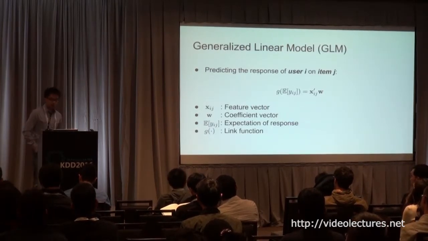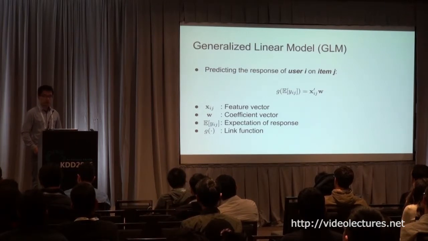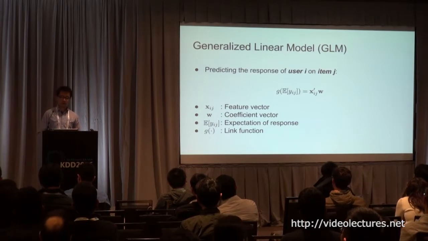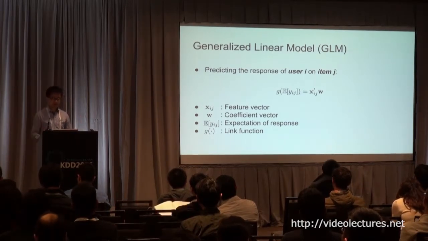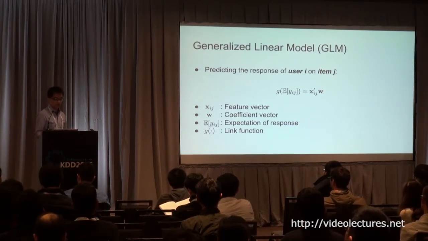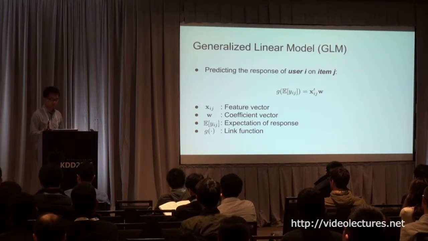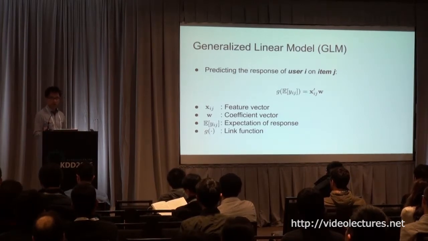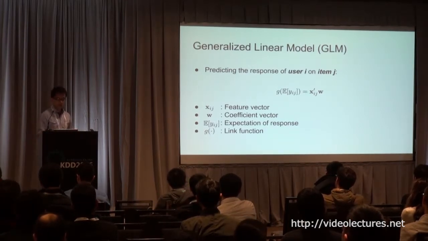So the first model we are going to look at is the generalized linear model. I think in the previous talk we mentioned the general linear model is already covered and implemented in Spark MLlib. So the generalized linear model is very simple. Everyone should be familiar with this. The only thing we want folks to take note of is the notation, since some of it will be used in the remaining slides.